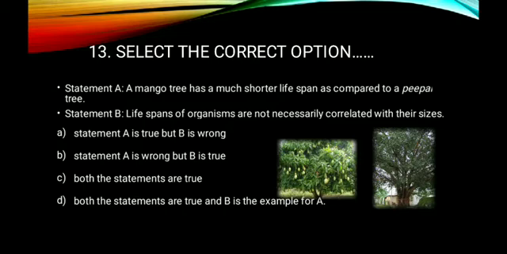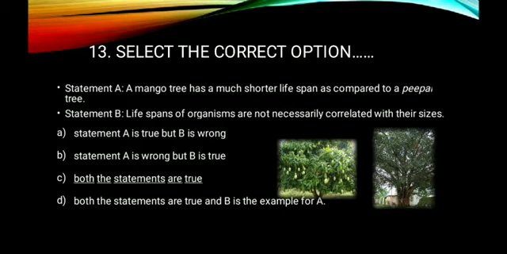B is the example for A. Is this correct? A is the example for B. Then this option becomes correct. But here it is given as B is the example for A. So that is wrong. So the answer should be option C. Option C is the right answer.